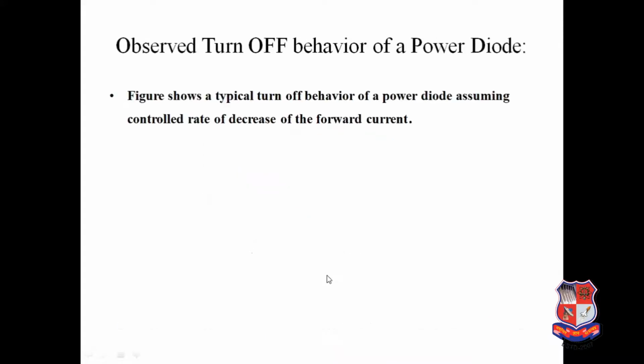Now we go through the turn off behavior. What is the turn off behavior? The typical turn off behavior of a power diode, assuming a controlled rate of decrease of the forward current. When we talk about the turn off of the switching device, there will be a decrease in the forward current.